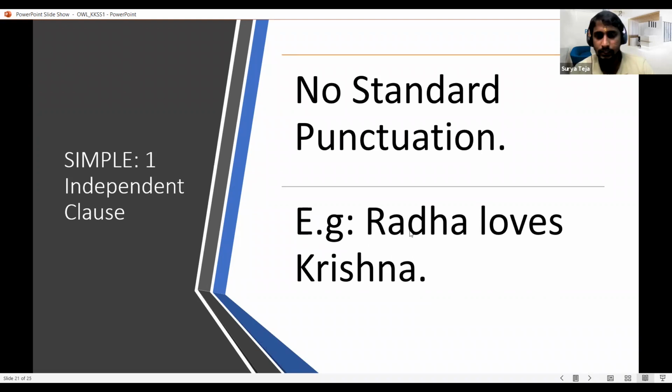These sentences only require a full stop at the end to communicate the end of the meaning, but in between there won't be any usage of punctuation here. So this is the common example of a simple sentence, a simple independent clause.